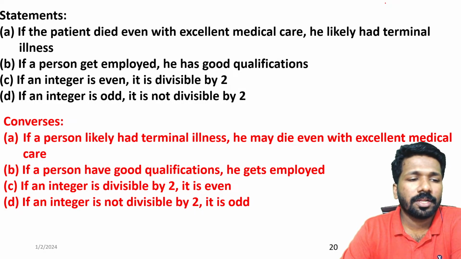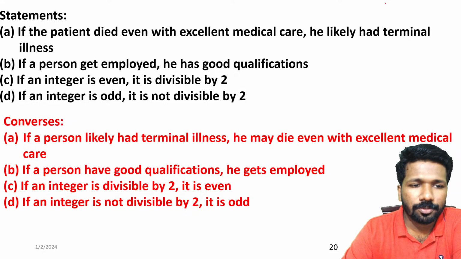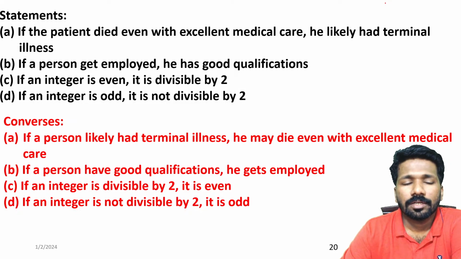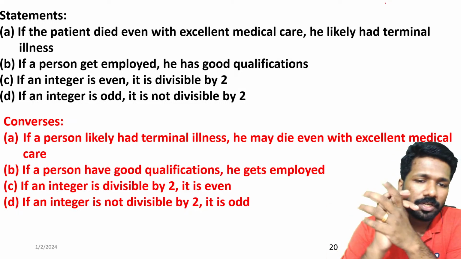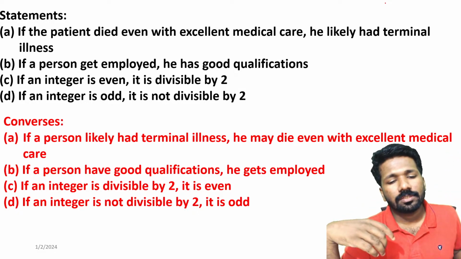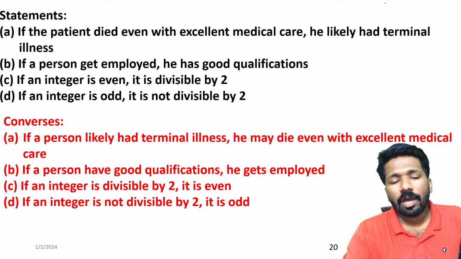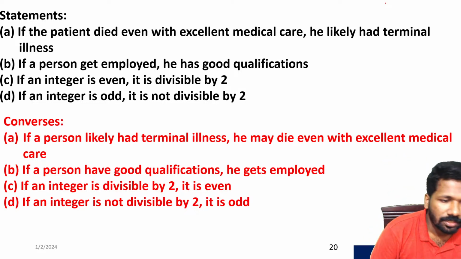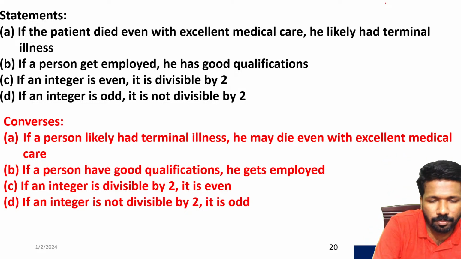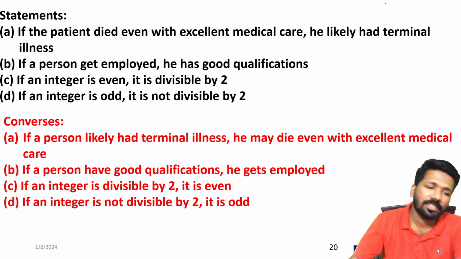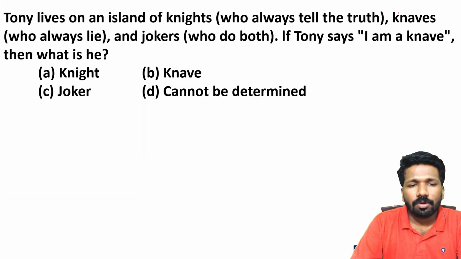And the fourth option is similar. If an integer is odd, it is not divisible by 2. All odd numbers are non-multiples of 2. So the converse of that is all integers which are non-multiples of 2 are odd numbers. That is also true. All integers which are not divisible by 2 are odd numbers. Now you can check it. So option D is also true. So the only not true case is option B. So option B is the answer. So that is a converse related question.